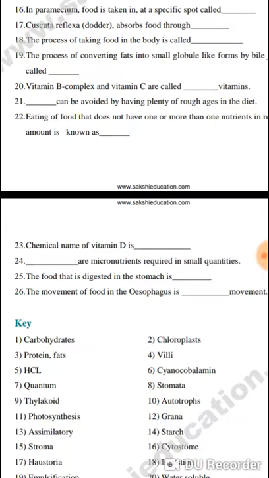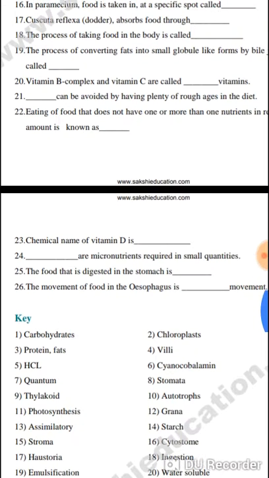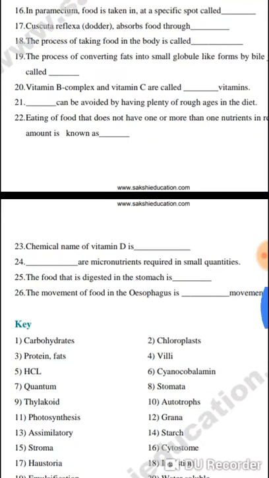The process of taking food into the body is called ingestion.